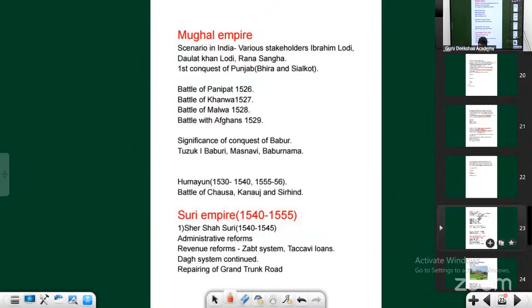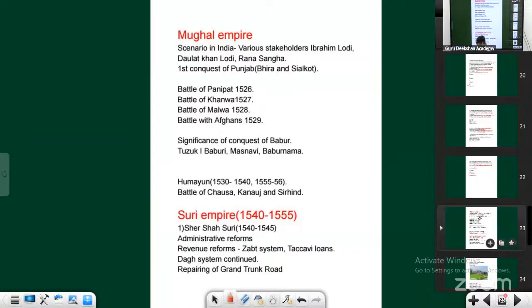Babur emerged victorious because the artillery or gunpowder he used was advanced. He was not the introducer of these things in India; they had already been used. But in that particular war, Babur emerged victorious because of that. That's the start of the Mughal dynasty in India.